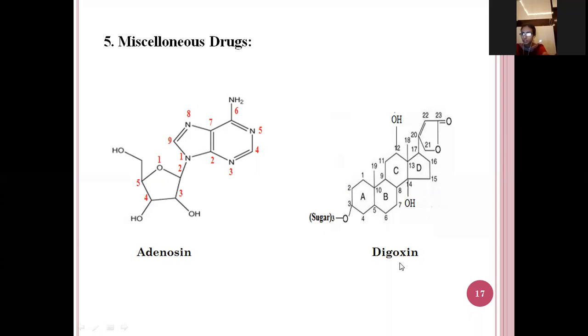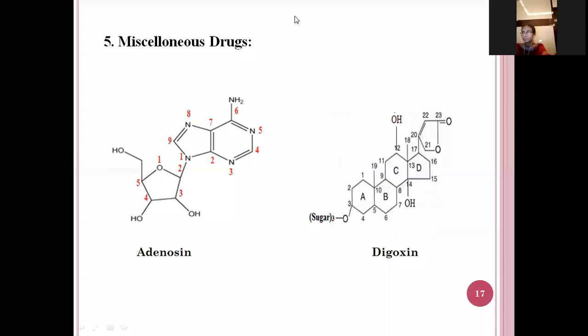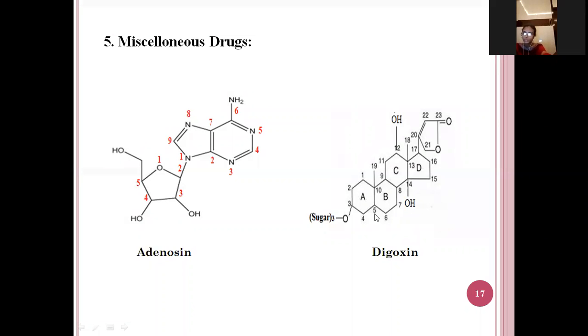Next, digoxin structure. So this is the structure of digoxin. See this, there are 3 six-member rings, that is phenanthrene, and 1 five-member ring, that is cyclopentane. In the 18th position and 19th position, 2 methyl groups are attached. And here in the 12th and 14th position, 2 hydroxyl groups are attached.